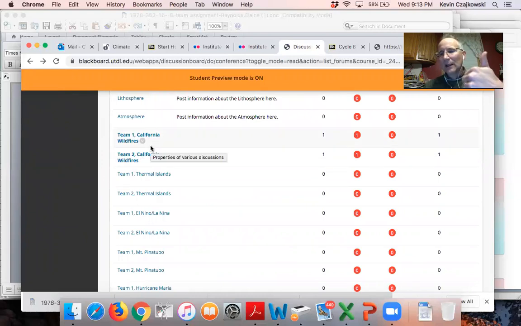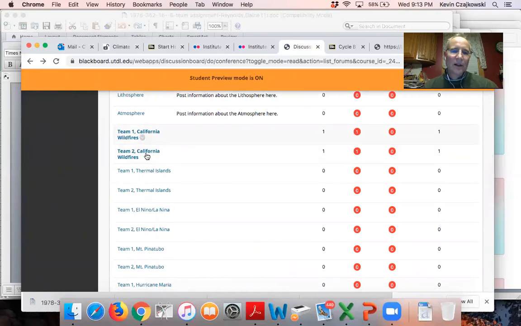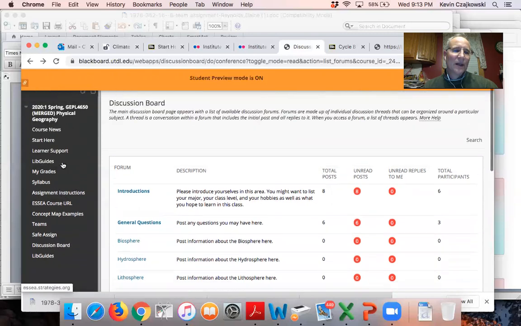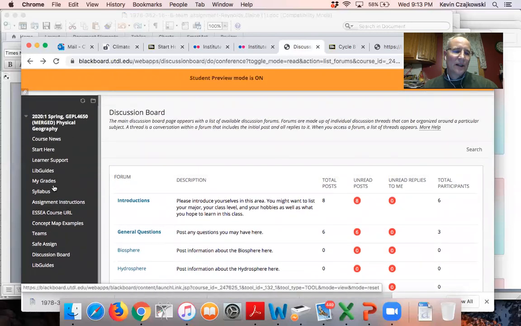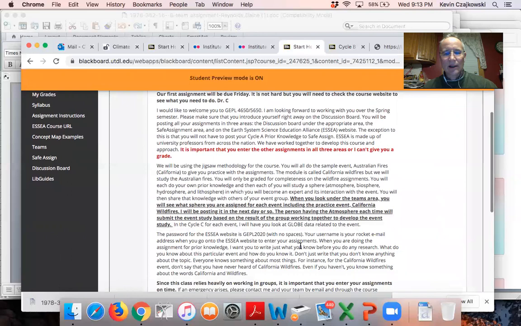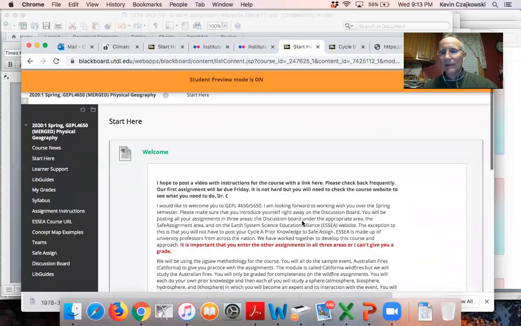Your Cycle A prior knowledge, your Cycle A sphere study, and then you're going to work on your Cycle B event here. Okay. Also, your Cycle A sphere study, you have to post under SafeAssign. Now, all that information is in the assignment instructions and under the start here. Okay, so where you have to post stuff is all in here. You just got to make sure you read it.